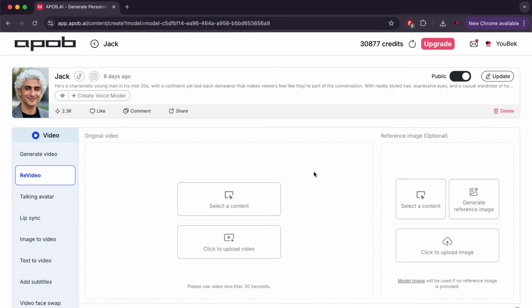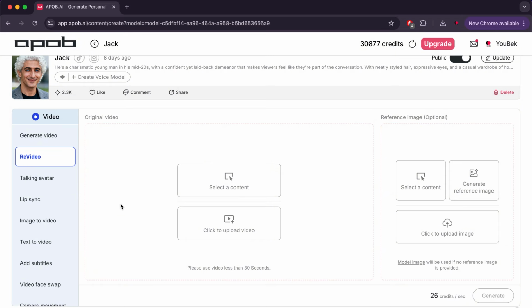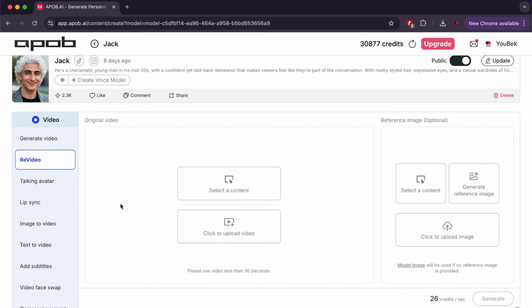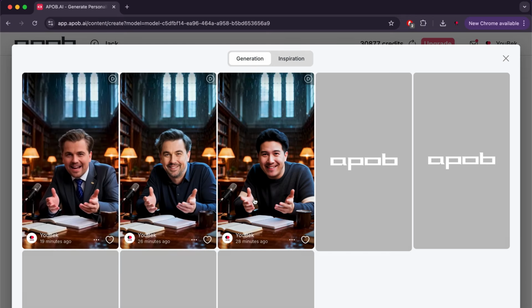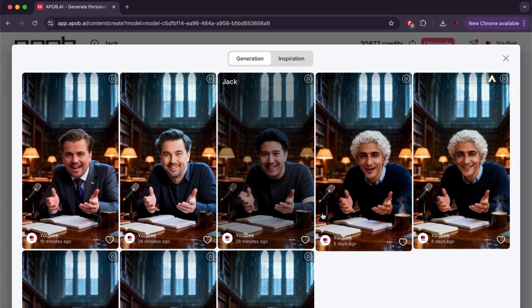Now, I will explain how a very important feature on the site works, and it is truly exceptional. The feature I am talking about is ReVideo, which allows you to reincarnate or replace a character in an original video clip with another image, while maintaining the original background and movement of the scene. As a first step, you will find two options. The first is to select content that you already have, and the second is to upload a video from your computer to the site for use. I will select from the videos that I have previously created.